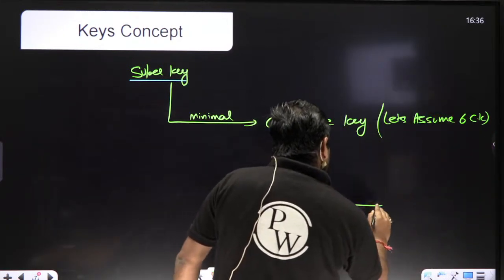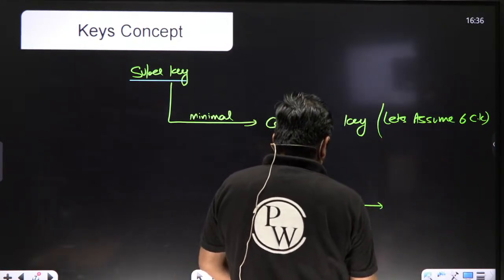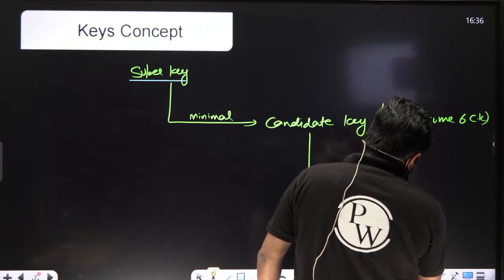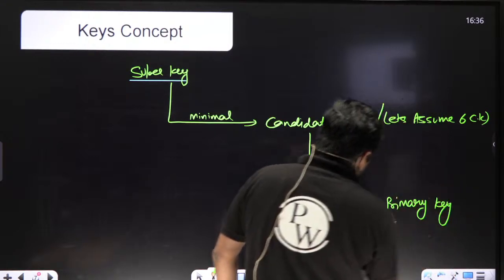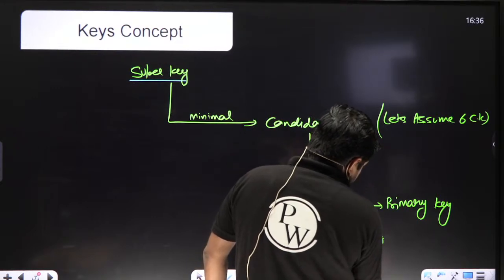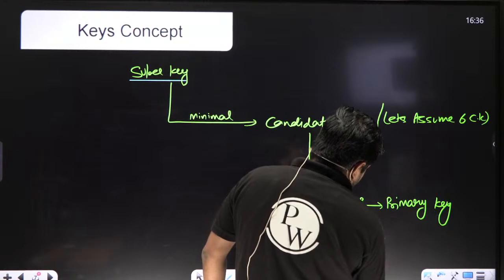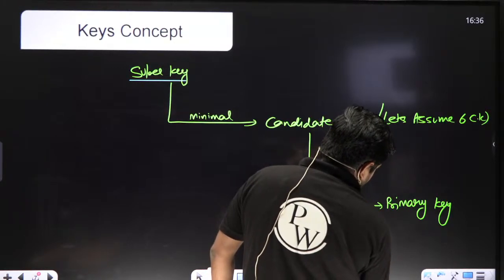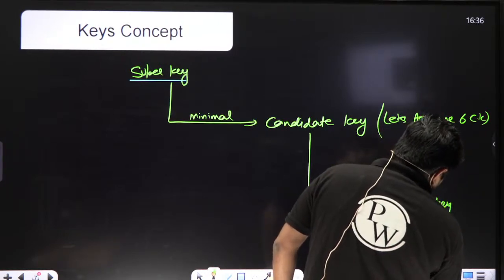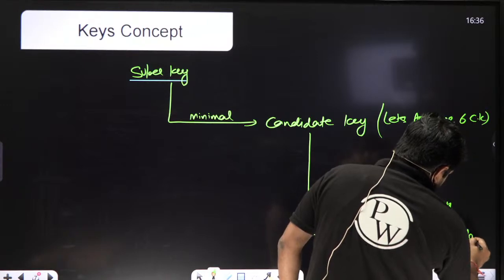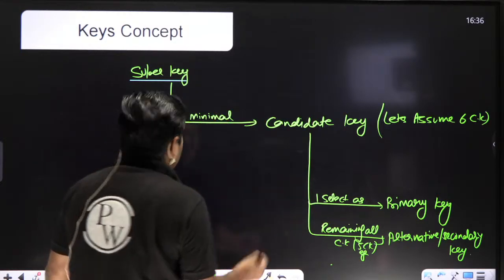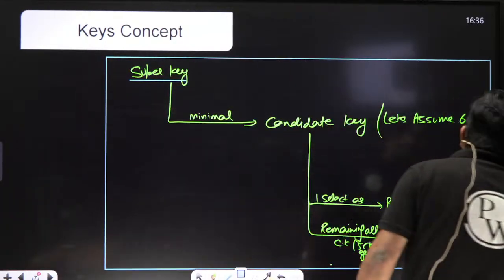Out of 6, one candidate key is selected as the primary key, and the remaining candidate keys, in this example 5, are called alternative or secondary keys. Clear everyone? Alternative or secondary key.